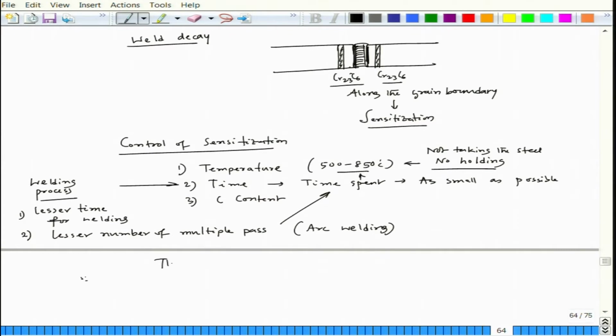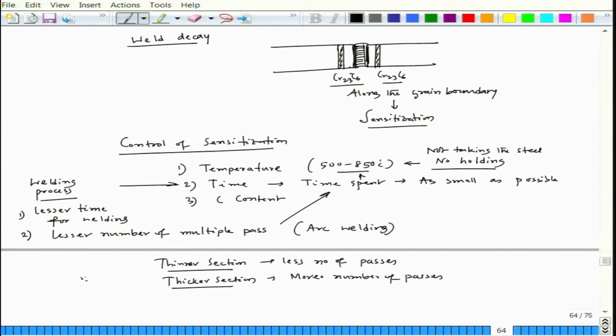So, thinner section, fewer passes, but thicker section, you have to use more passes. That time the steel can be subjected to weld decay or sensitization around that zone away from that weld pool.